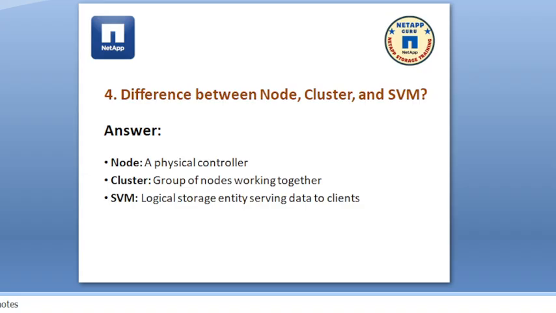The next question is: what is the difference between node, cluster, and SVM? The answer is: a node is a physical controller. This is a unit, and NetApp normally sells nodes in HA pairs, so there will be one chassis and two controllers in that chassis. A cluster is a group of nodes, and all the nodes work together in the same cluster. An SVM is a logical storage entity serving data to the client.